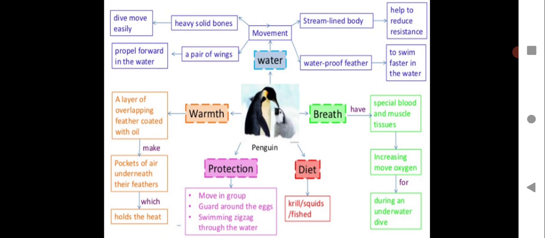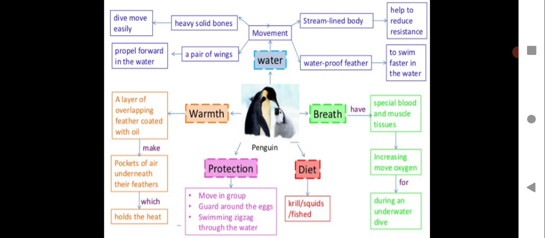Then they breathe, they have special blood and muscle tissues, and they have increased storage of oxygen when they breathe, because they stay in water. All these are adaptation. Their diet is squids and fish. Protection, they move in group, guard around the eggs, swim in zigzag through the water. Then you can see on the screen over here the warmth they get because of the layer of overlapping feather coated with oil.